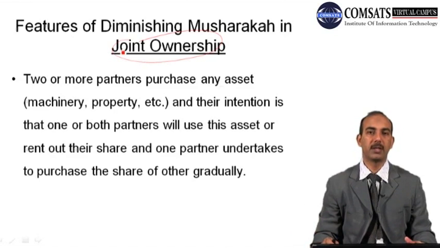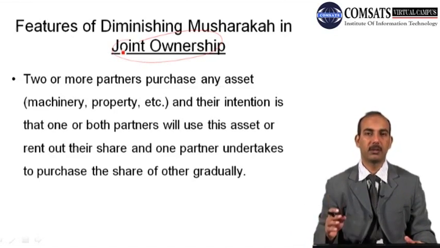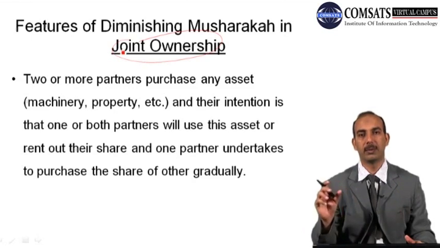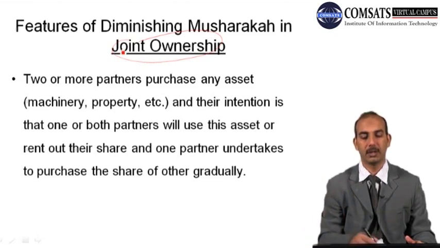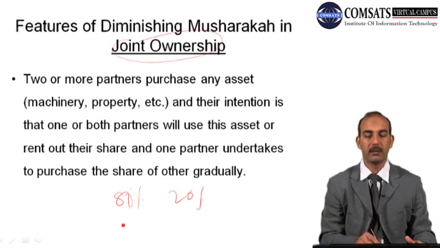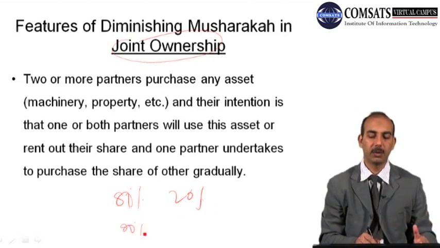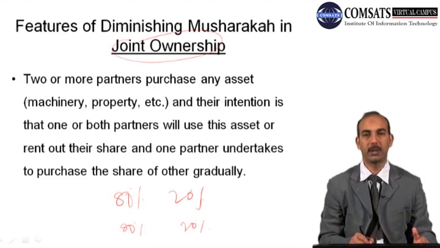And in case of joint ownership, an asset is purchased. Suppose a house is purchased, and the partnership goes on the basis of contribution. For example, one partner contributes 80% and the other partner contributes 20% of the price. So in this case, if there is some return out of that, if the house is rented out, then out of the rent of that house, 80% will go to one of the partners, 20% will go to the other partner. And this house can be rented out to any other party, or this house can be rented out to any of the partners.